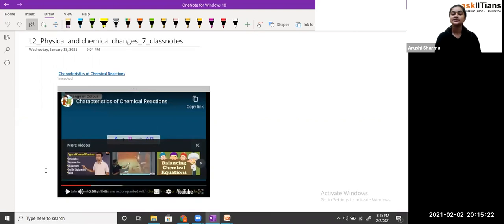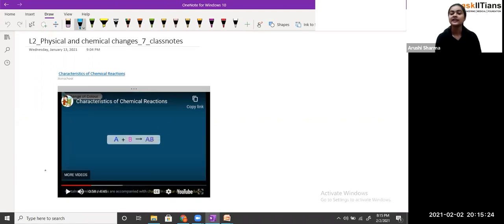So, students, we are talking about what could be the characteristics of a chemical reaction. We have seen that the first characteristic of a chemical reaction is the evolution of gas. When two reactants react together and the product is formed, there is an evolution of gas on the product side.